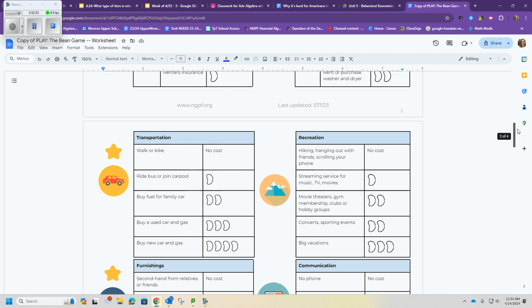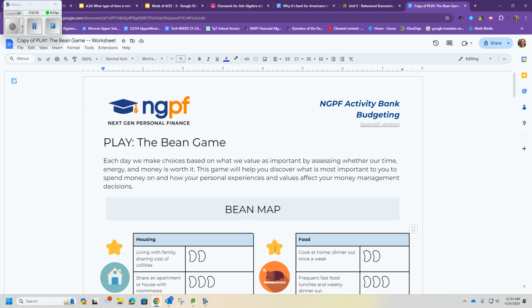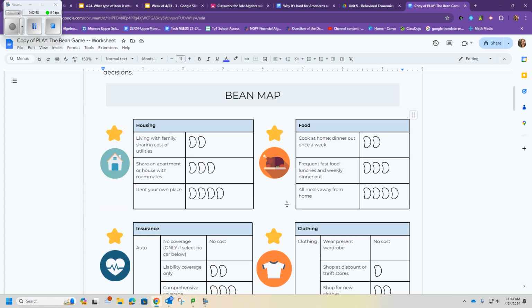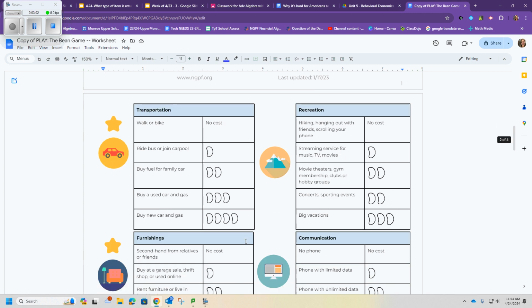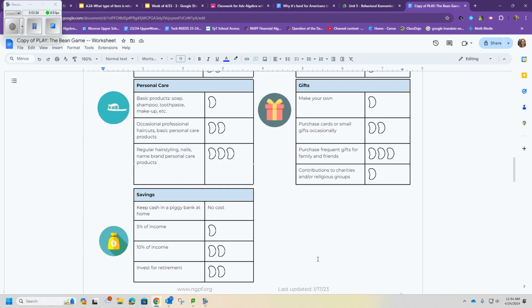Okay, so it's a pretty fun activity. Just make sure you remember at the beginning, you're starting with an income of 20 beans. So you have to split up your 20 beans between all of these categories. Have fun.